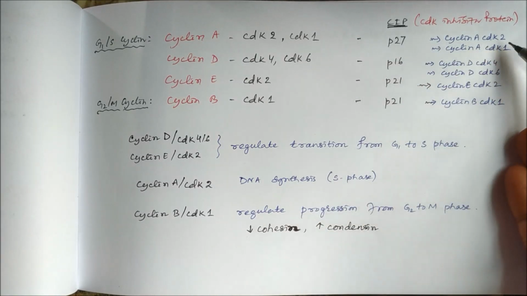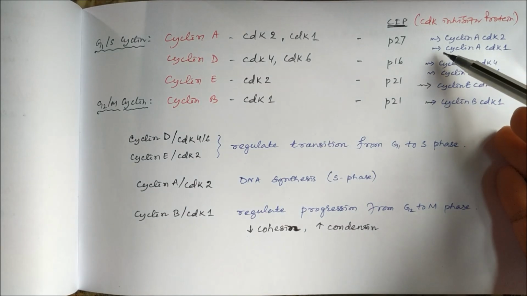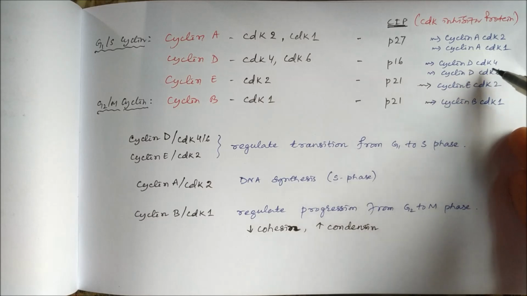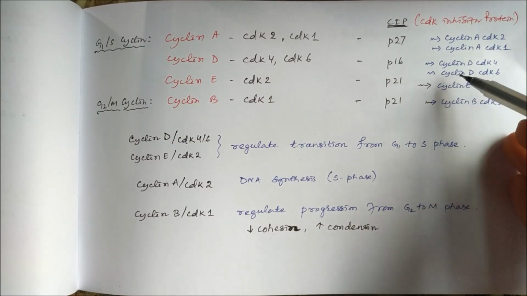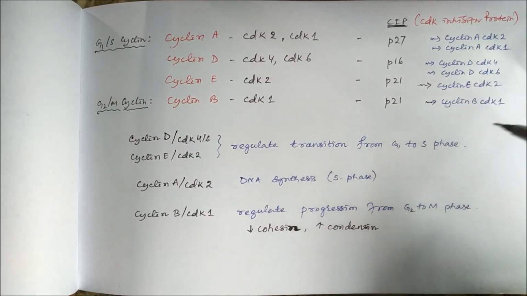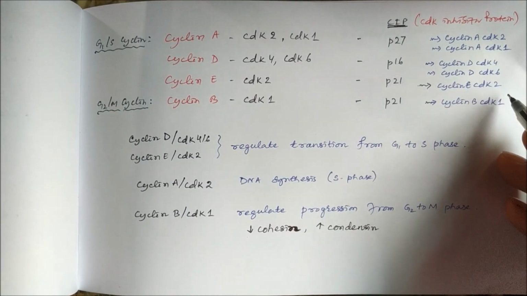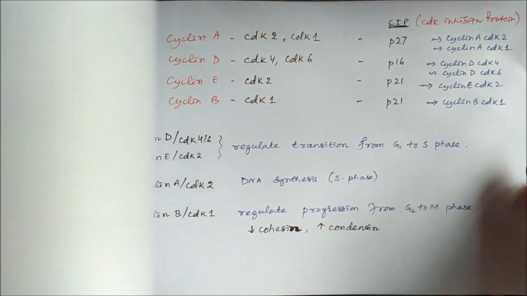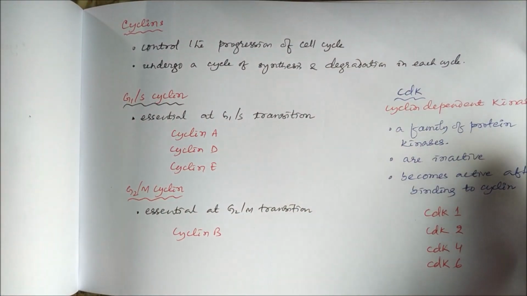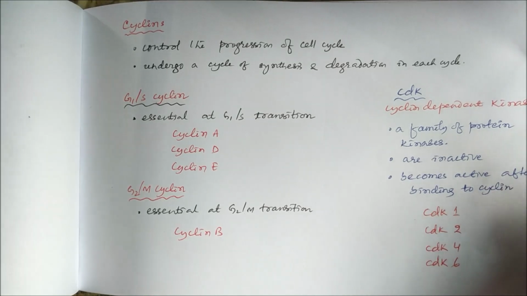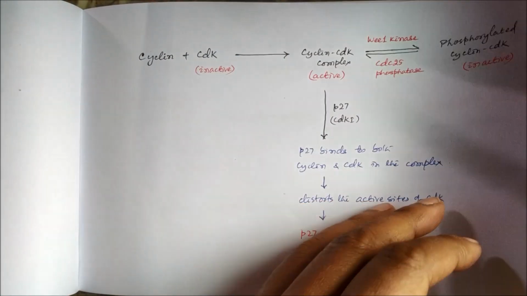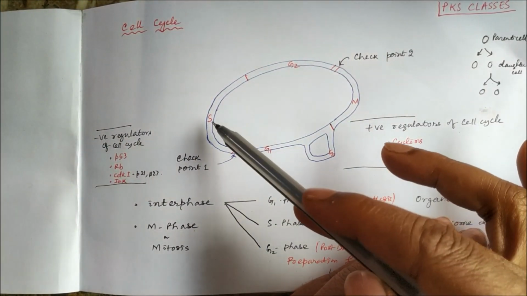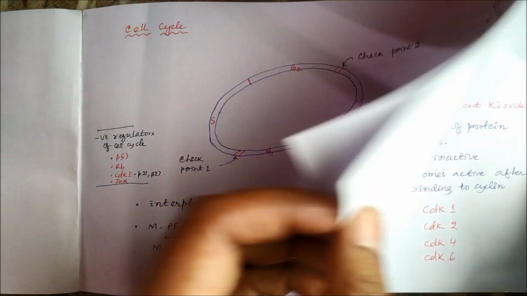Some of the CIP or CDK inhibitor proteins like P27, P16, P21 inhibit these complexes. P27 inhibits cyclin A-CDK2 and cyclin A-CDK1 complexes, P16 inhibits cyclin D-CDK4 complex and cyclin D-CDK6 complex. P21 inhibits cyclin E-CDK2 complex. P21 also inhibits cyclin B-CDK1 complex, and in this way they can stop the progression of cell cycle from G1 to S to G2 and then finally M.